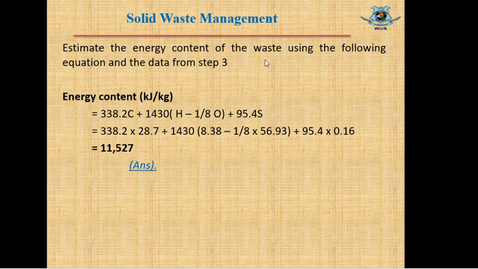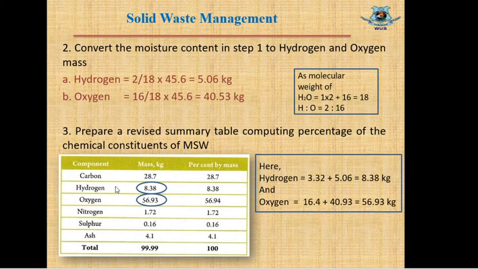Estimation of energy content. The energy content will be calculated after step 3, and we know the formula to determine energy content is this, and here the unknown values are C, H, O and S. If we can replace these values, we can easily calculate energy content. So where will we get these C, H, O and S? We will get them from here: C carbon, O oxygen, H hydrogen, and S sulfur.